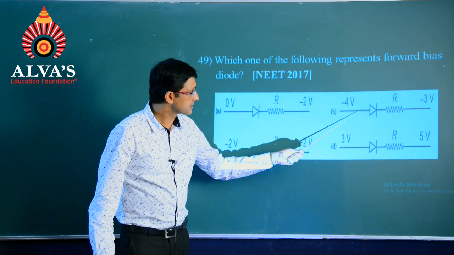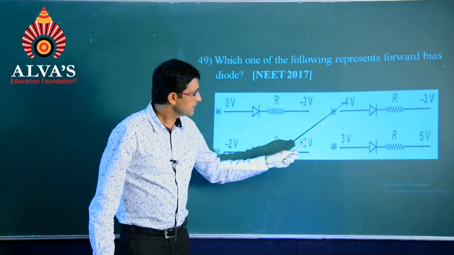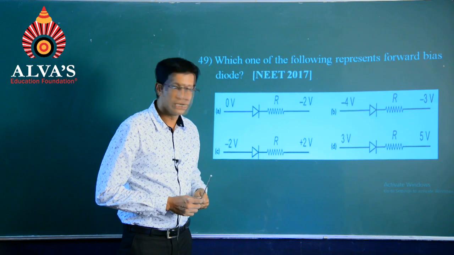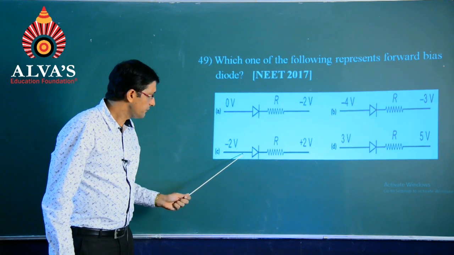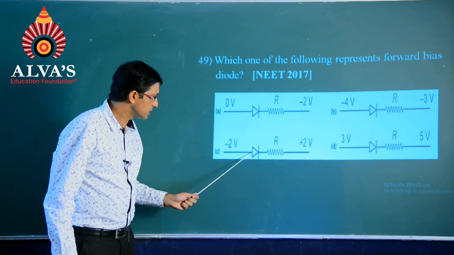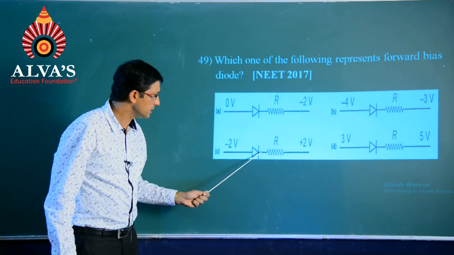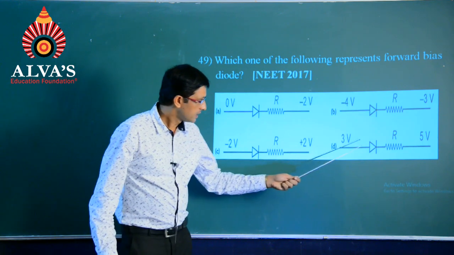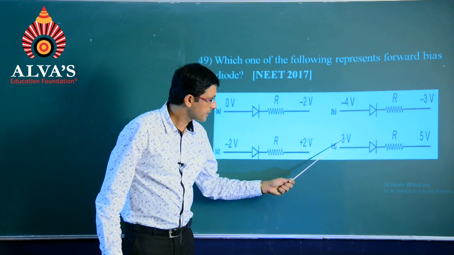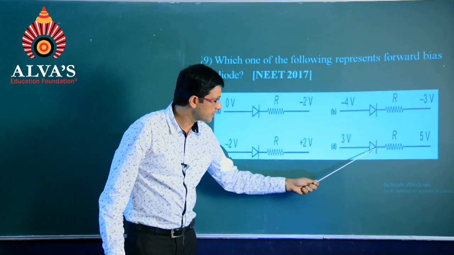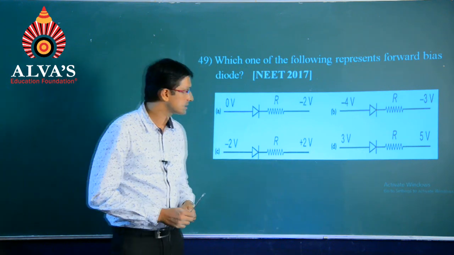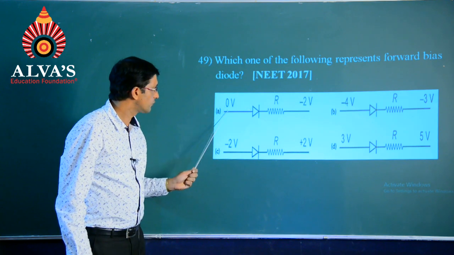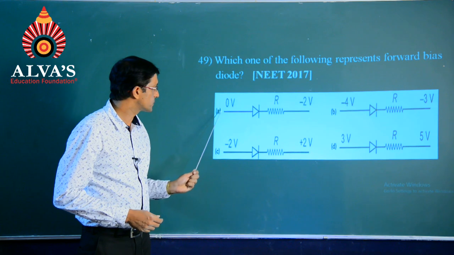When it comes to the second figure that you can see, minus 4 volt on the P side and minus 3 volt on the N side will make it reverse bias. In the third figure, as you can see, minus 2 volt is on the P side and plus 2 volt is on the N side. That means, in this case once again it is reverse bias, and in the last option that we are having, 3 volt is on the P side and 5 volt is on the N side. This is also reverse bias. So, as per the four options that we have observed, the right solution will be the first one itself with the forward bias, option A.